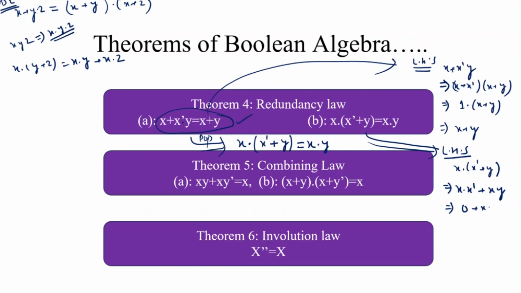0 plus xy. And by the sum postulate, when we add 0 to any variable, the result is the same as the variable, that is equal to xy. So this is the proof of the second part of the redundancy law with the help of some postulates of Boolean algebra and some previously discussed theorems.